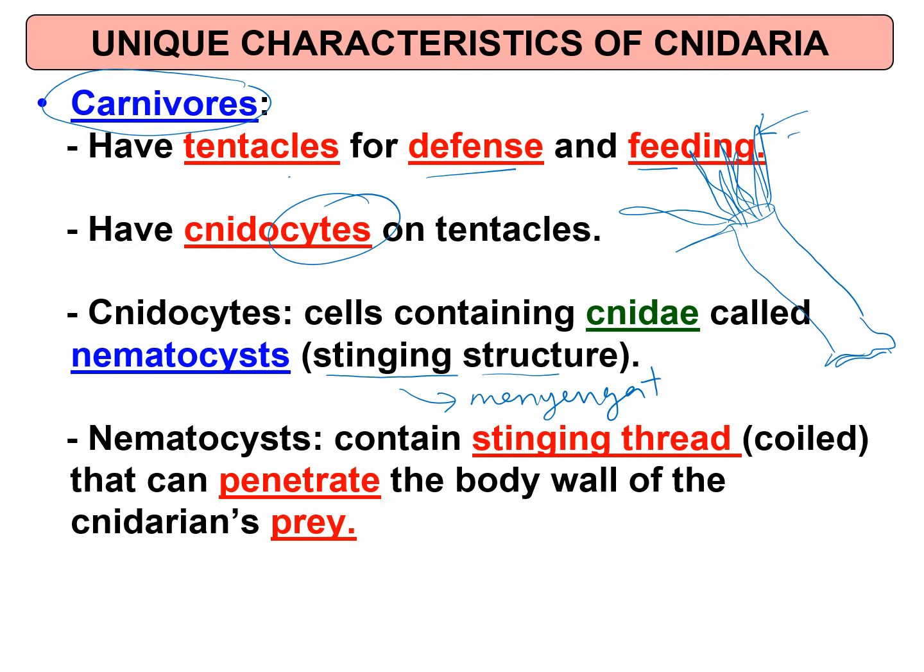Stinging. Jadi sometimes kalau obor-obor kena tentacle dia, orang kata kena sengat kan. Sama juga dengan ikan lain yang tak biasa kena sengatan dia, dia akan rasa sakit dan melumpuhkan ikan. Itu adalah dia punya mekanisme sama ada pertahanan dan juga untuk makan. The nematocyst contains a stinging thread that can penetrate the body wall of the cnidarian's prey.